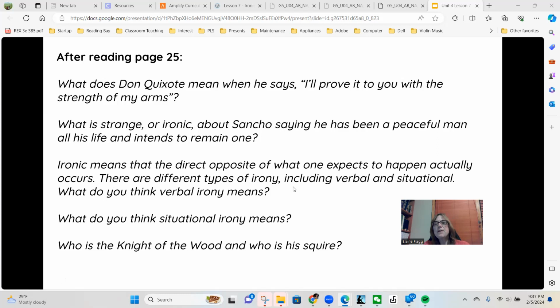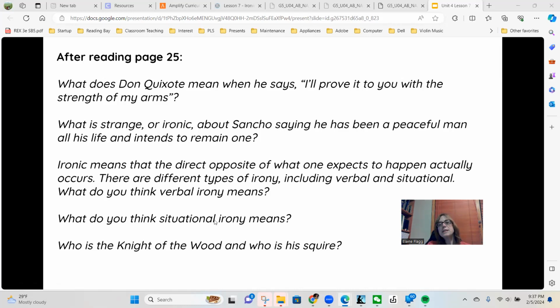There are different types of irony, including verbal and situational. What do you think verbal irony means? So verbal means spoken. So it's when someone says something that has the opposite meaning of what they are intending to say.